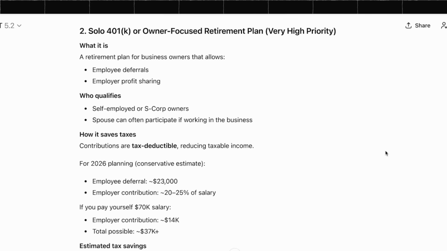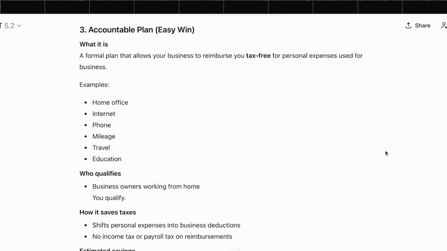The second strategy is a solo 401k retirement plan, and ChatGPT breaks down that you can contribute as both the employee and the employer, which bumps up the savings. There's also something called an accountable plan, and this lets your business reimburse you tax-free for things like your home office, internet, phone, and mileage.